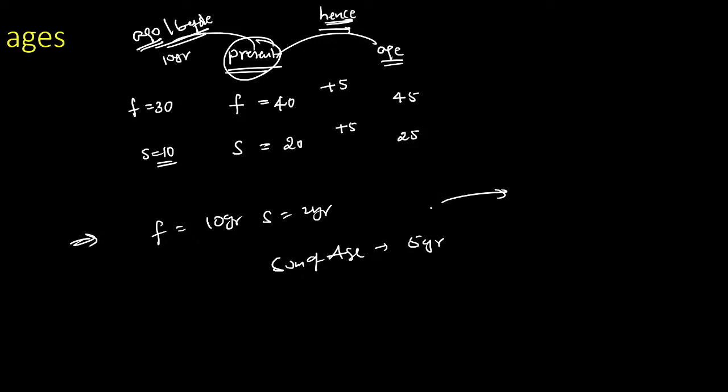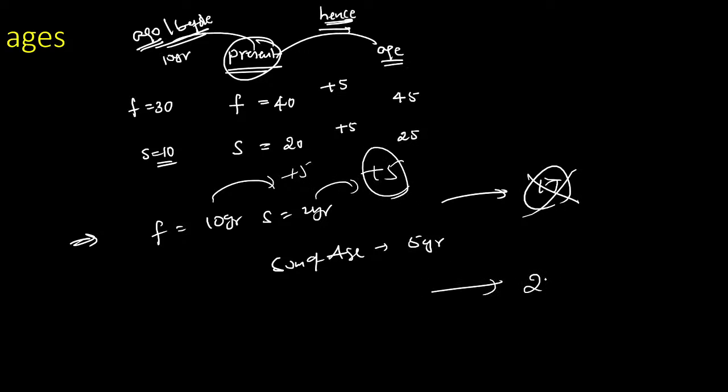Most of the students think in their mind that 10 plus 2 is equal to 12, 12 plus 5 is equal to 17. They choose 17. But if you choose 17 as the answer, that is absolutely wrong. What is the question? The question deals with the sum of their ages after 5 years, which means father increases 5 years, Nana. Son increases 5 years, which means the total value increases 10 years, not 5 years.